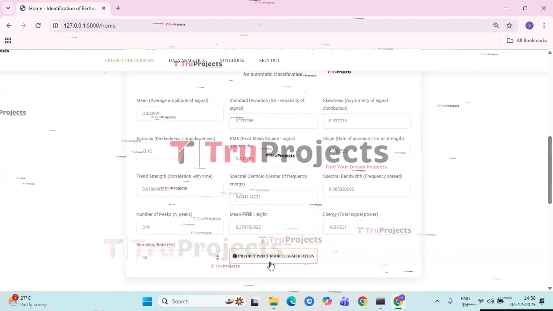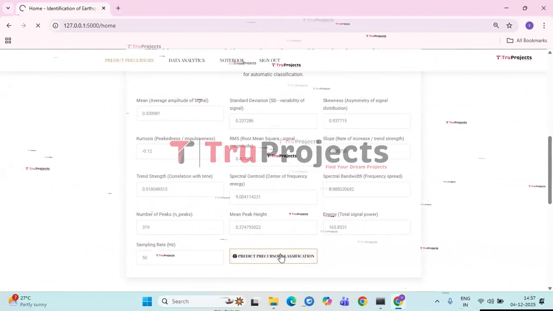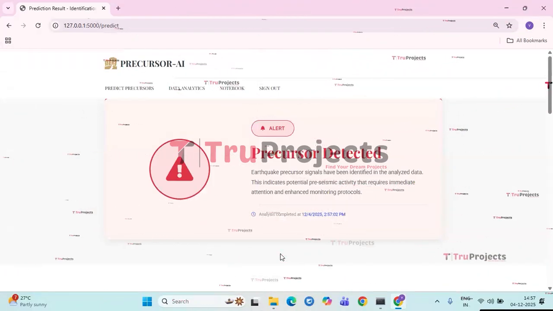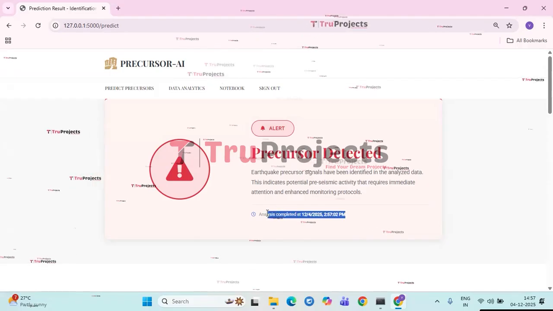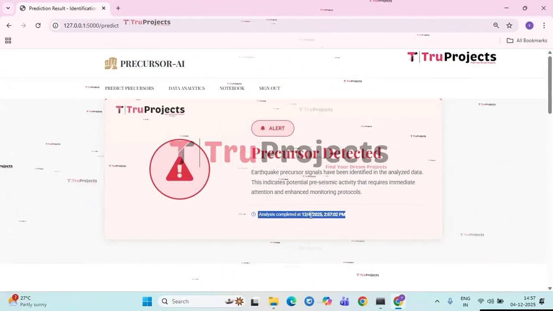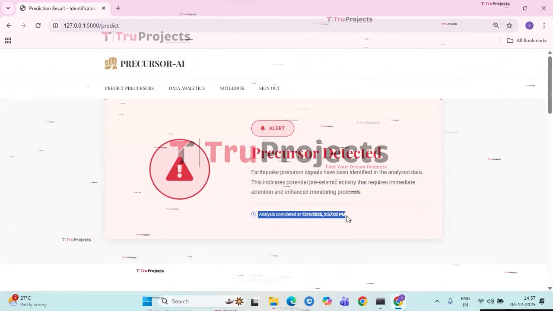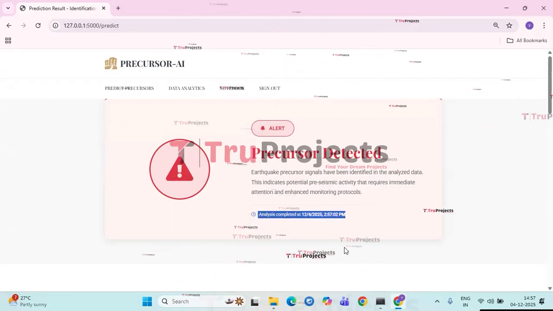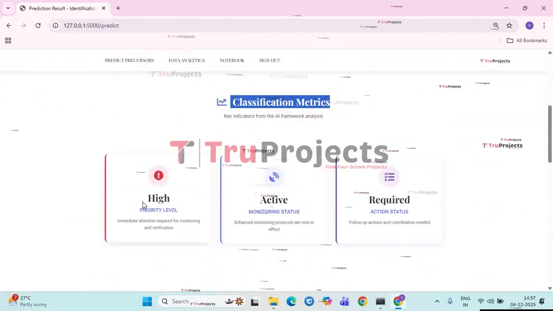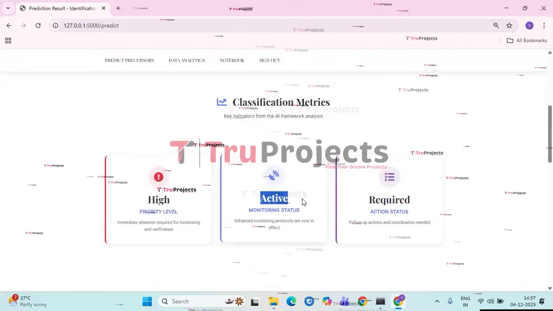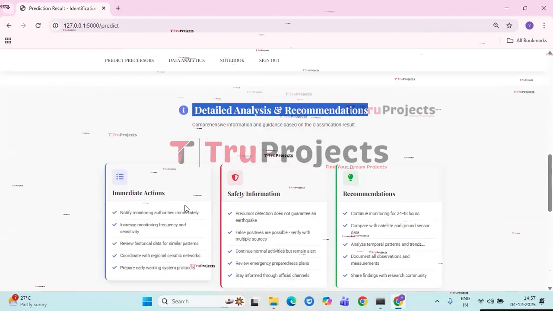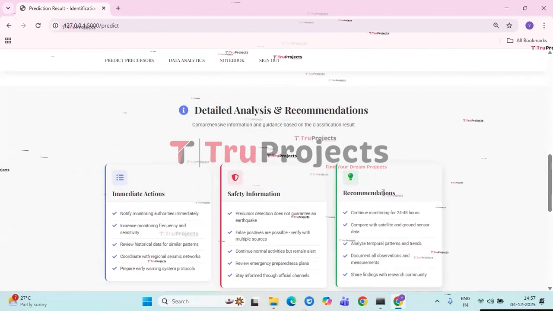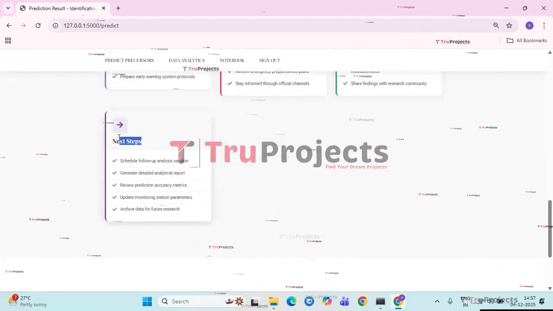Now click on predict precursor classification so that the input values are pre-processed and the output is displayed as precursor detected, and the analysis was completed on 12/4/2025, and the time is also displayed here. We also have the classification metrics: very high, active and required. We also have the detailed analysis and recommendations, like the immediate actions, safety information and recommendations. We also have the next steps.